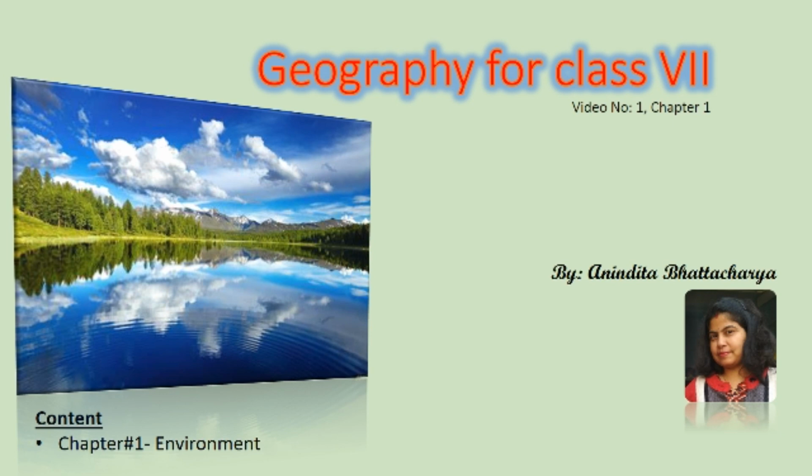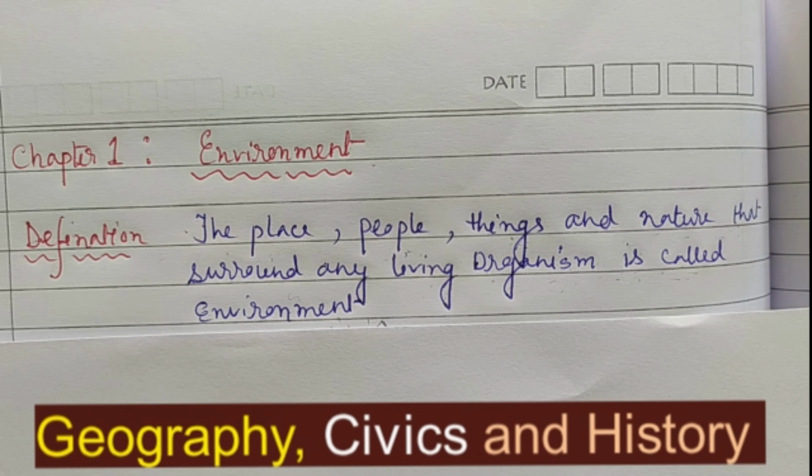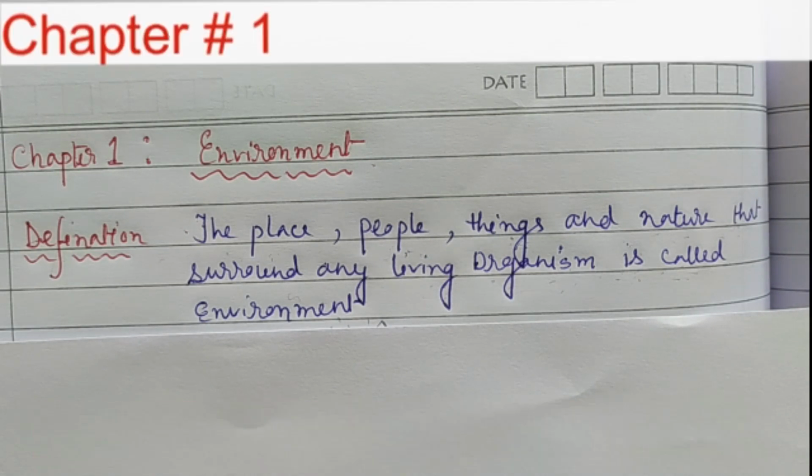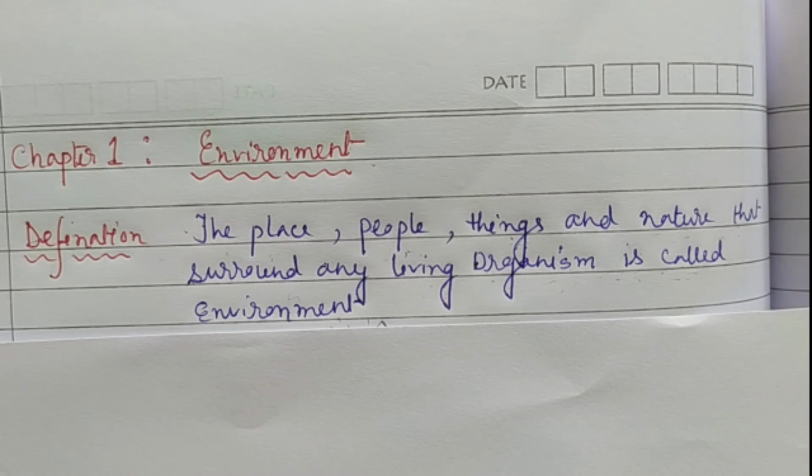Just like class 6th, this year in class 7th also you are having 3 separate books for SST: Geography, Civics and History. So today we are going to deal with our very first chapter from the geography side, and it is environment. This chapter is very basic. It contains some basic questions: what is environment, what are the components of environment, why do we need to study about environment. So we are going to discuss all these things in this chapter.